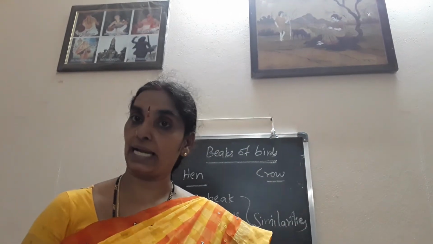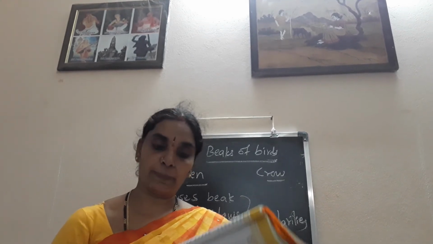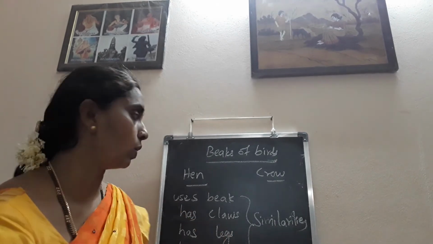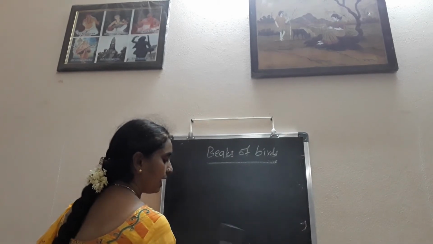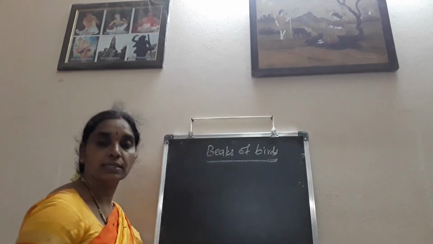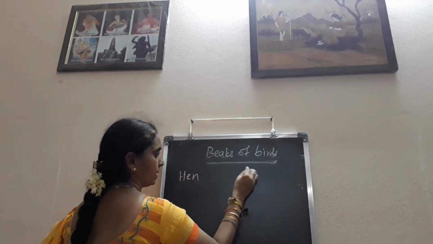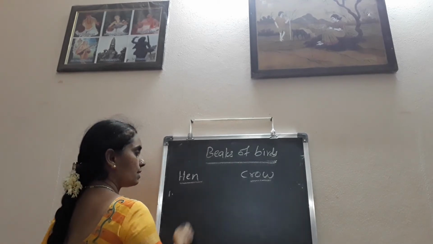Next, crows, you know what are they? They are the natural scavengers. They depend on the rotten food material and keep the surroundings clean, and so they are called natural scavengers. You can write the similarities and differences also. Similarities you have written, hen and crow. Differences you write now. Differences, what are the differences?